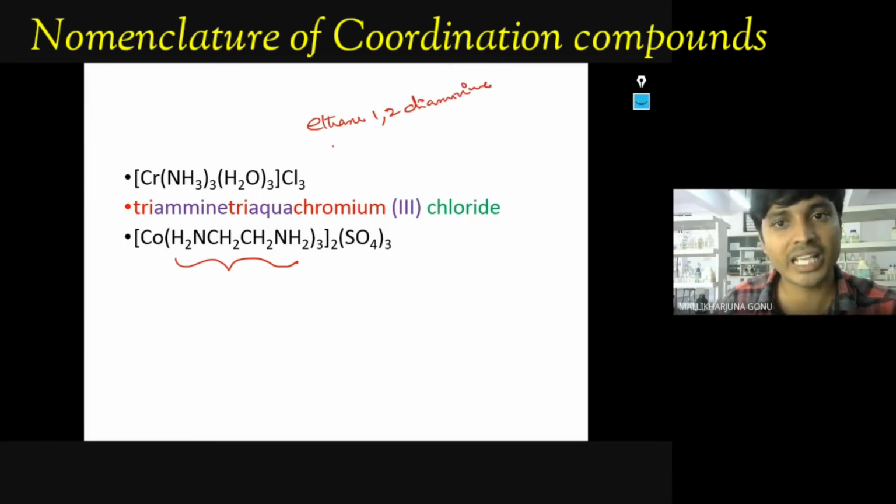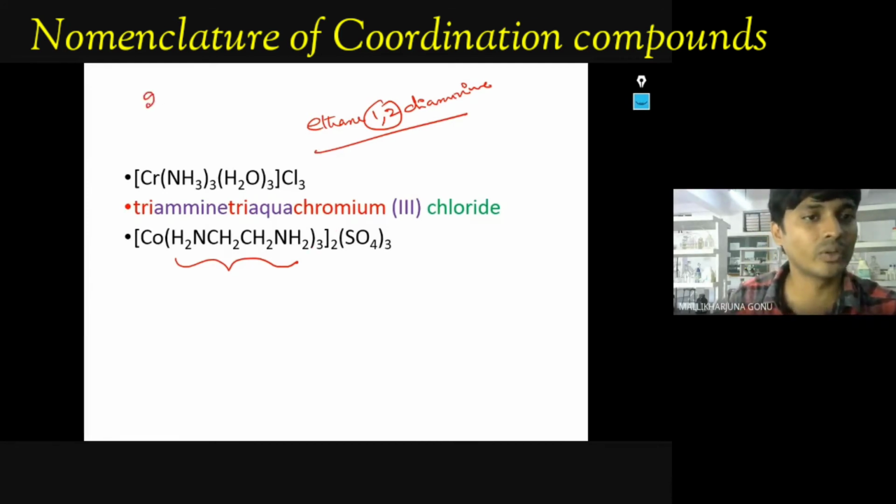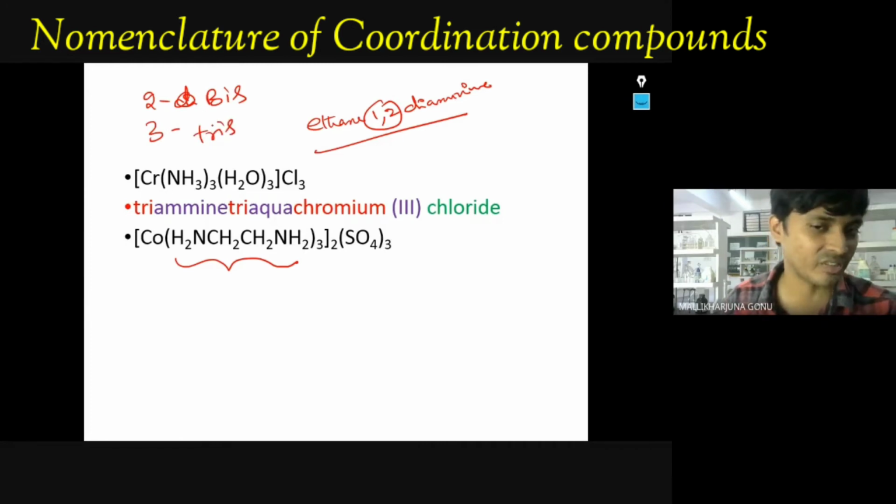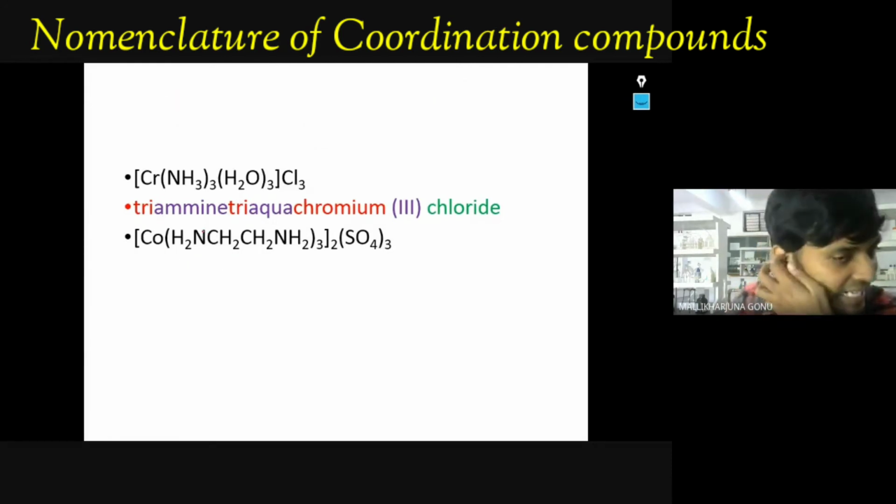Diamine, which is actually numbers are there. So what you have to use? Bis, tris, this type of things, sir, you have to use. If 2 is there, what you have to use? Bis you have to use. If 3 ligands are there, tris. If 4 is there, tetrakis. 5 is pentakis. So here a cobalt complex is given, and you have to find out whether that is present in the cationic or anionic.